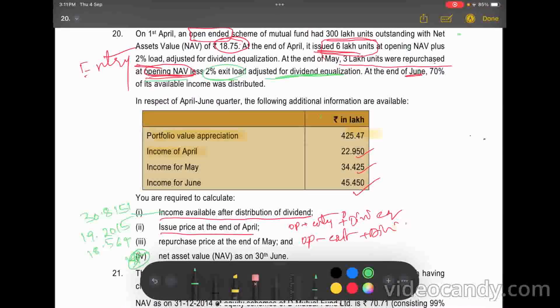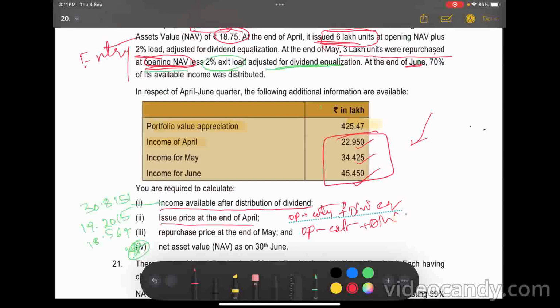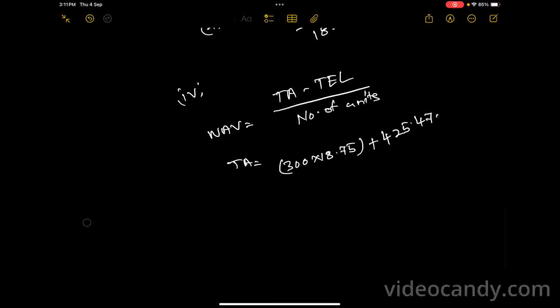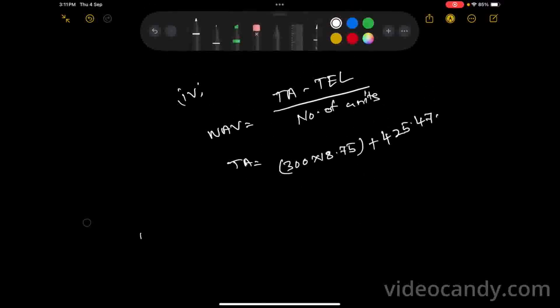Now next, what do we have in hand here? Just see. We have this much income, but in that, while issuing we pay something, while reissuing we receive something. So we can go with the closing cash balance. So for calculating closing cash balance, a small working note.